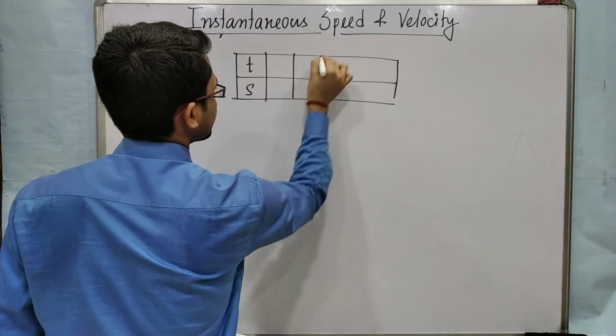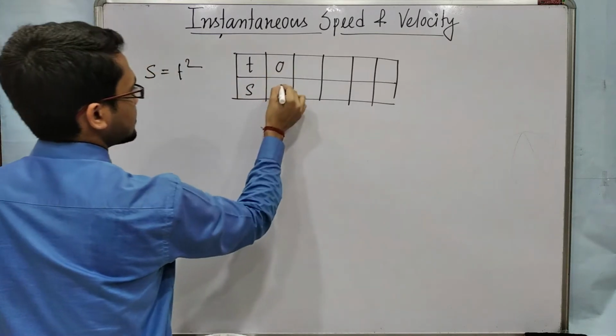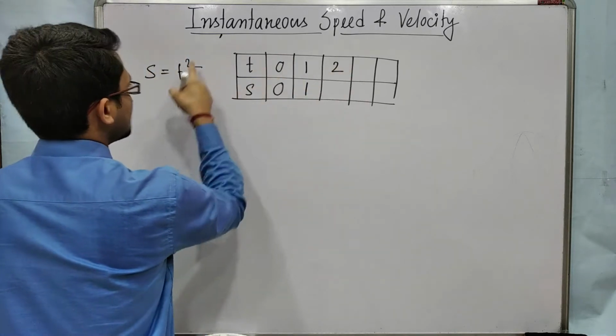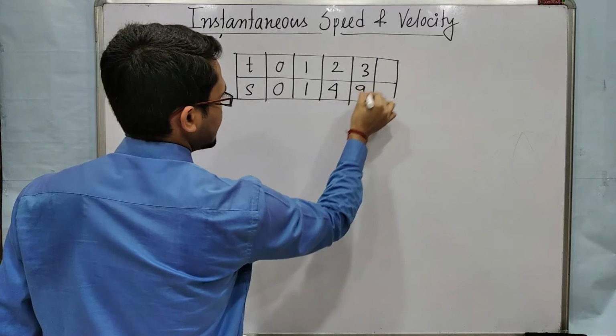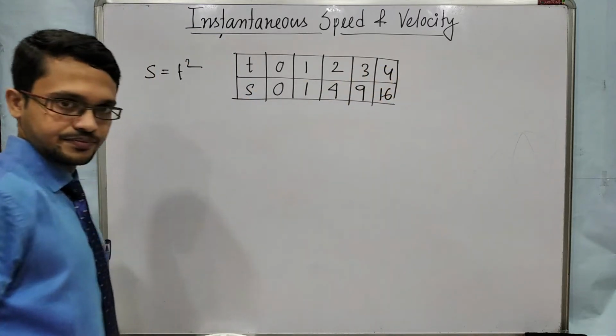T equal to 0, put 0 here, you will get 0. T equal to 1, you will get 1. T equal to 2, square, you will get 4. T equal to 3, square, you will get 9. T equal to 4, square, you will get 16.